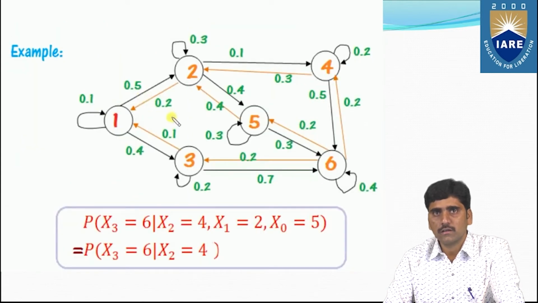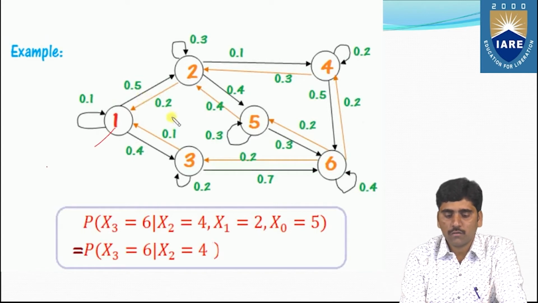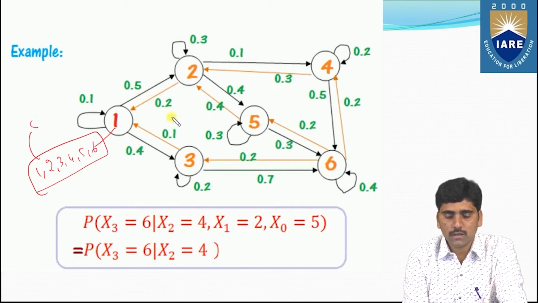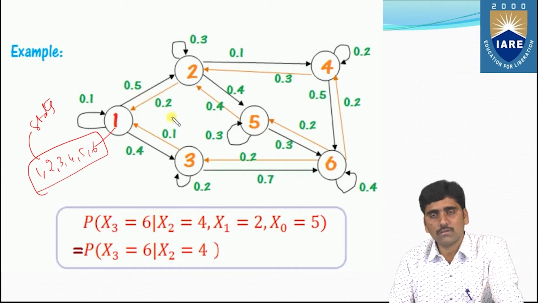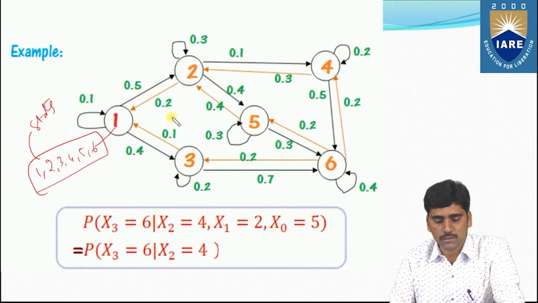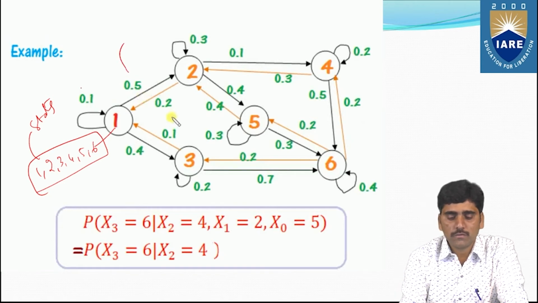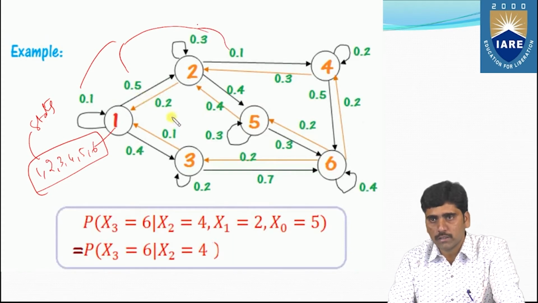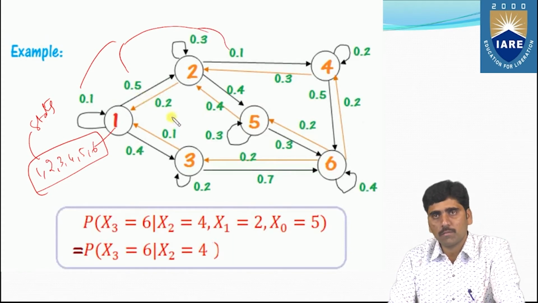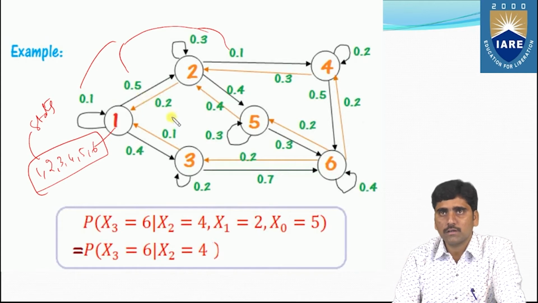Next, see here the example transition diagram. These are all the states, numbered 1, 2, 3, 4, 5, 6, that can have future states as well as present states. And the probabilities 0.4, 0.5, 0.3 are the different transition probabilities.